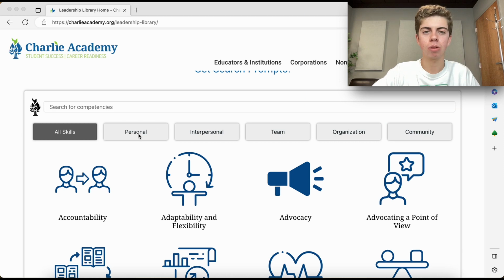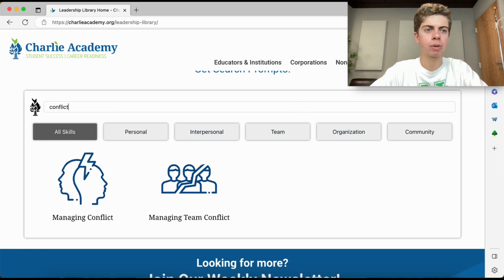So as you can see here, we have it broken down into 5 different sections, ranging from leading yourself all the way to leading a community. So there's a pretty wide range. So you can click on one of those, or you can search for one of your own. So I mentioned conflict earlier, so I'm going to search that up.